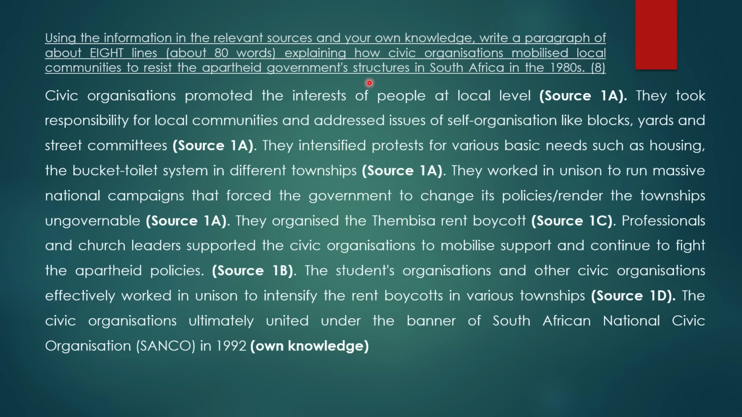So to be able to answer the paragraph question, you need to make sure that you underline the keywords. The keywords in this case are how civic organizations mobilized local communities to resist apartheid government structures in South Africa in the 1980s. Let's take a look at this one. They took responsibility for local communities and addressed issues of self-organization like backyards and street committees. They intensified protests for various basic needs such as housing and the bucket toilet system in different townships. They did what? They organized the Tembisa rent boycott. That was the role played by the civic organization.